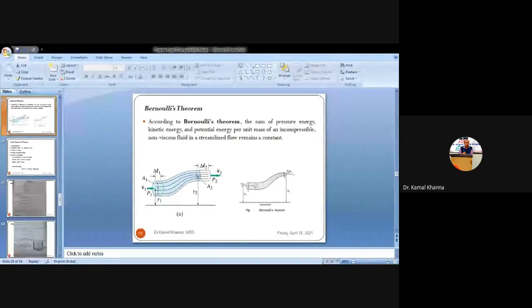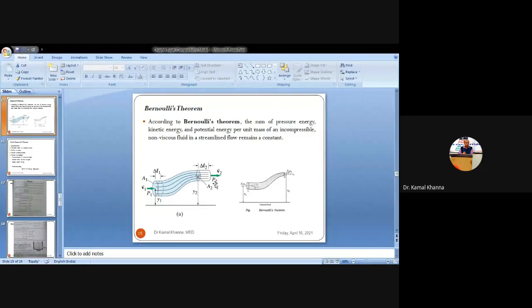So you can see in the figure now that as soon as you are moving from the entry point to the exit point, there is some increase in the velocity. Why is there an increase in the velocity? Because there is a decrease in the area from entry to the exit point. So therefore you can see that we are resulting in the gain in kinetic energy as compared to the loss in the pressure energy as well as in the potential energy.